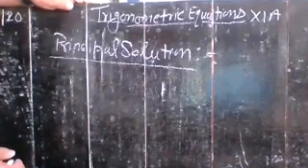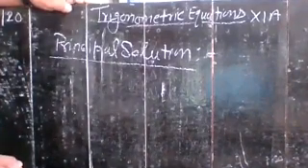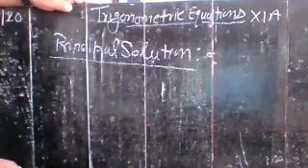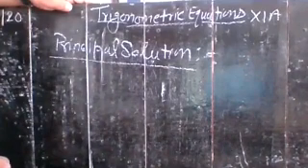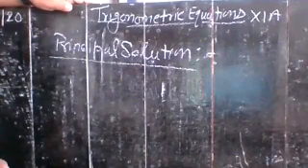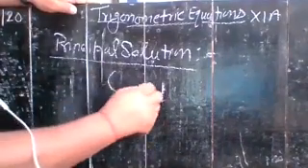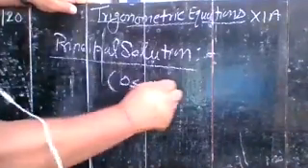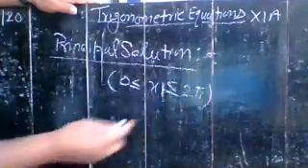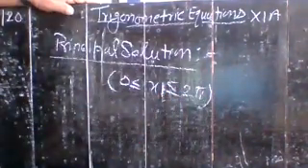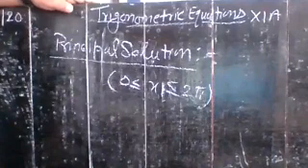So note it. The solution of a trigonometric equation lying between 0 to 2 pi, write in this way also, x greater than or equal to 0 and less than or equal to 2 pi, is called principal solution,